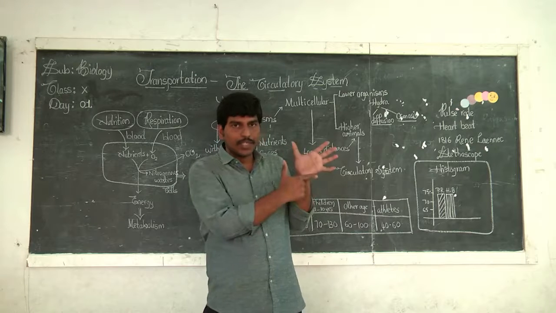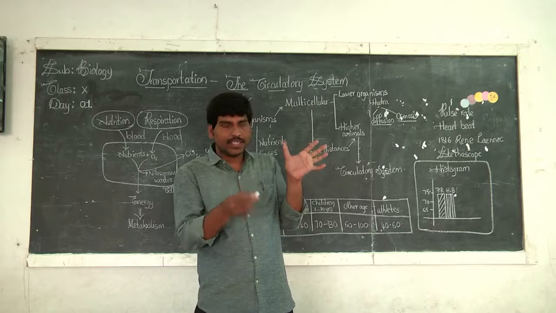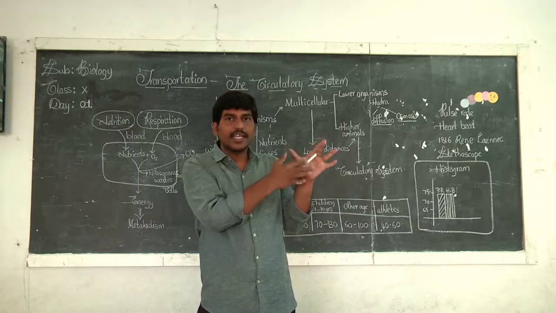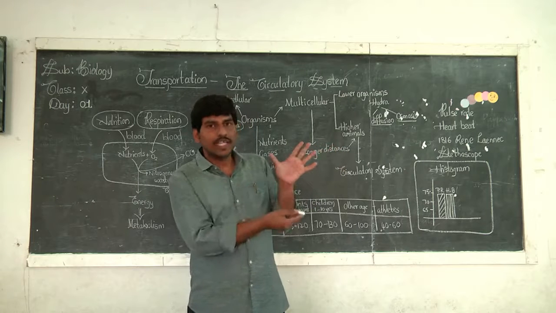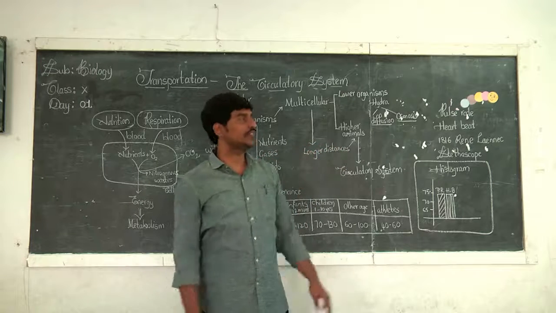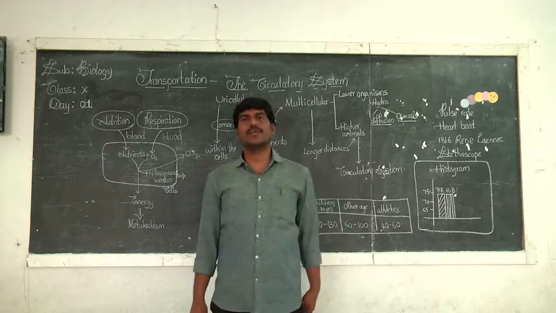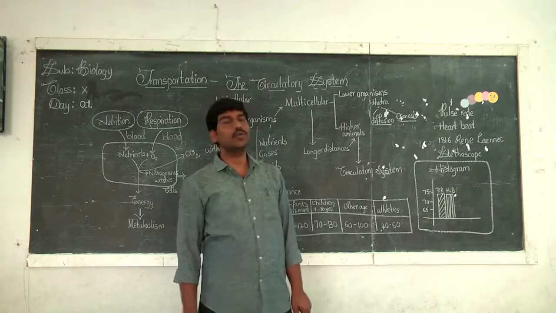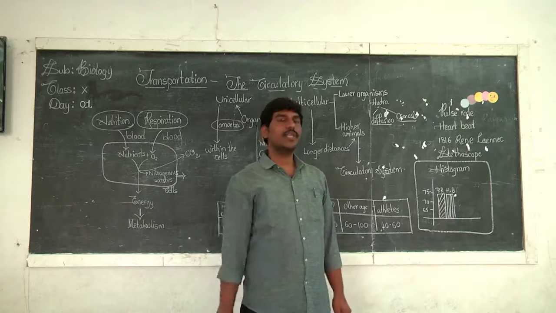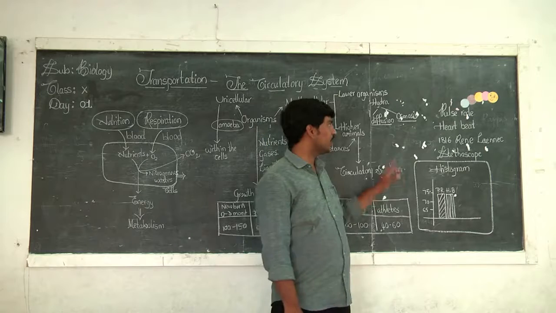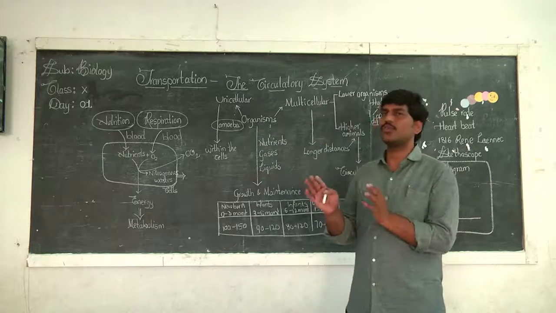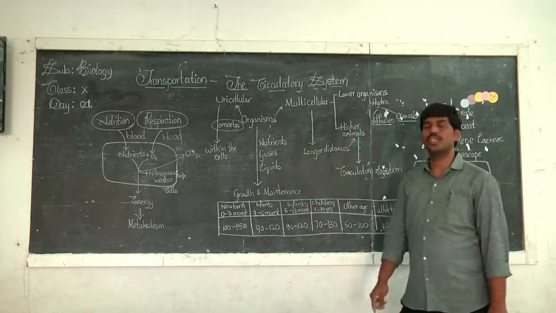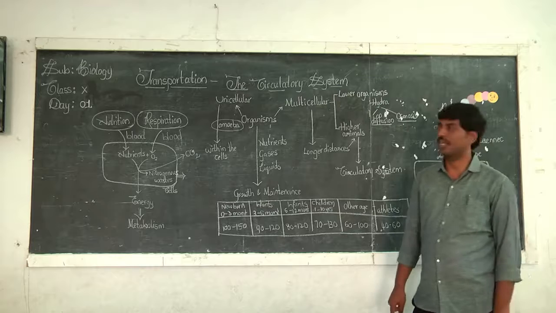If this is the amoeba, and this is the food material, present in more concentration in the outside region, it is entering into the inside region of the cell. So this movement from higher concentration to lower concentration is diffusion. And you know osmosis, right? Osmosis is the movement of solvent from higher concentration to lower concentration through a semi-permeable membrane. So these two processes are enough to supply nutrients, gases and liquids to each and every part of the body of the organisms.